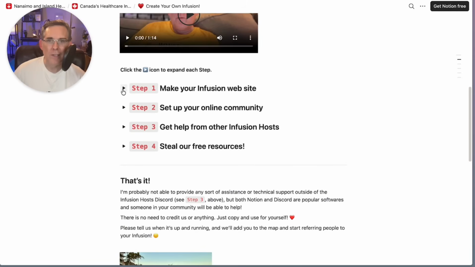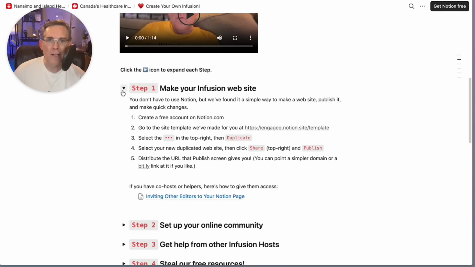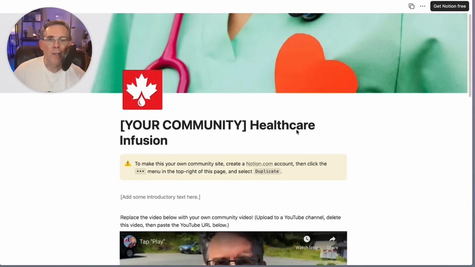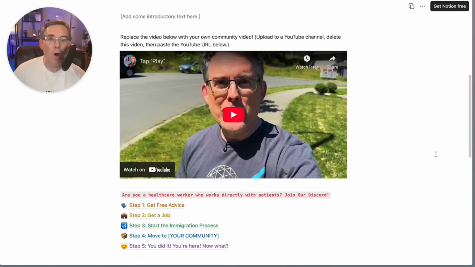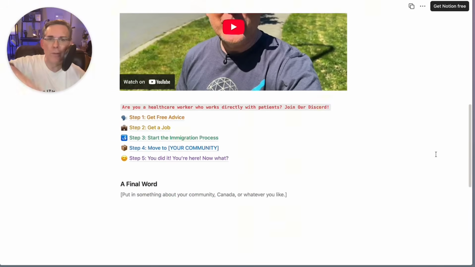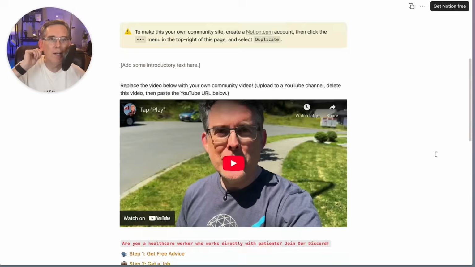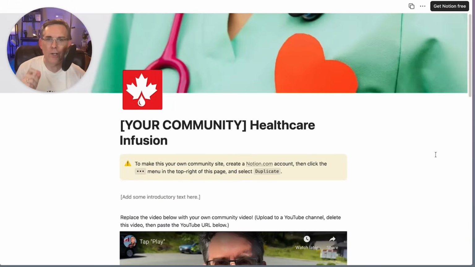You click this little triangle arrow here to expand it, and it says you are going to click this link right here. So this is the template, all right? All of this stuff, my head and so on, you delete and you replace with your own information, right? But what you're going to do is duplicate the site and then replace it with your own community information. To do that, you go up here to the top right and you'll see 3 dots. Click that and say sign up.